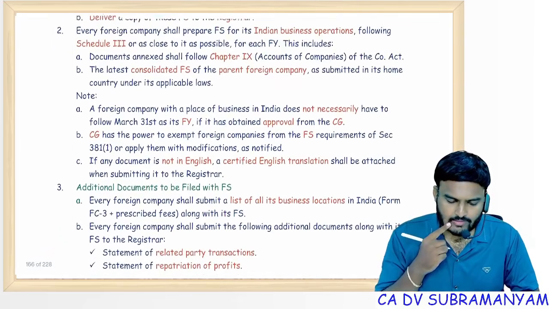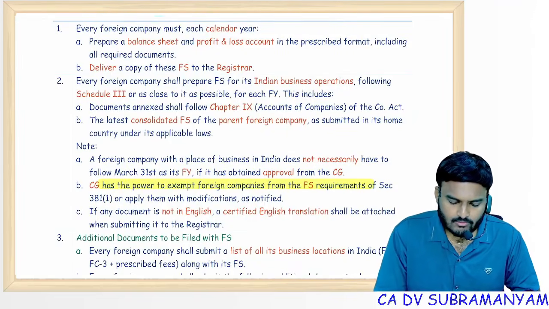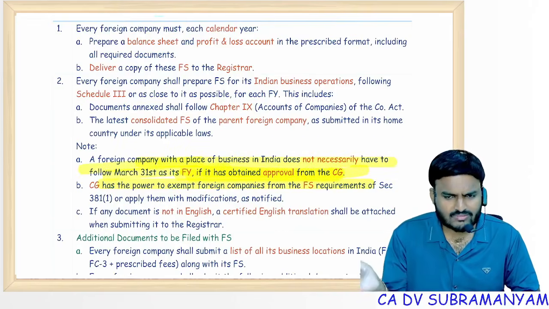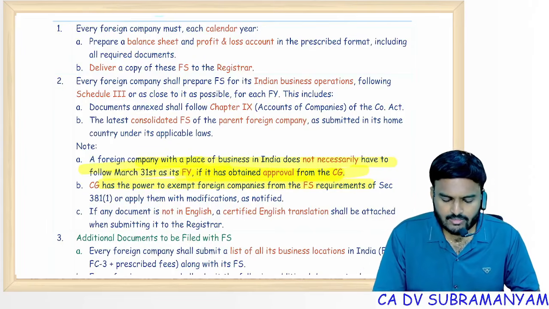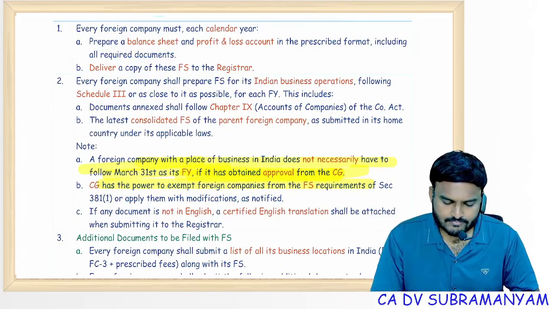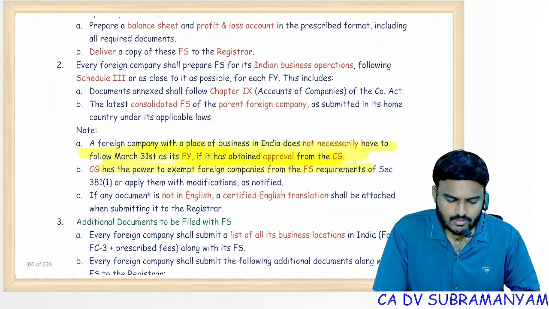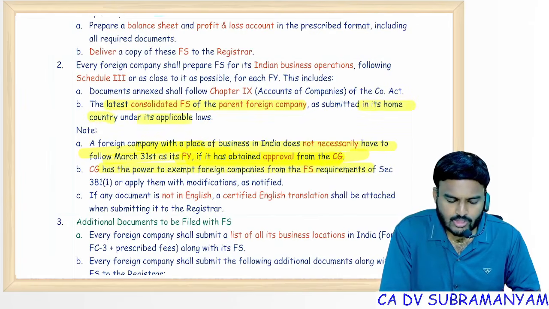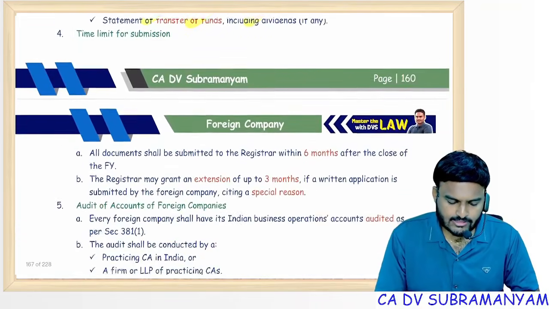Accounts I covered. Time limit important: 60 days. Foreign companies, if they want to follow a different financial year, make an application with CG. If CG gives approval, that's it. Power delegated to RD, that's secondary. But if CG gives approval, you can follow a different period as a financial year. Latest consolidated financial statements of the parent foreign company as submitted at its home country should also be filed with ROC. Additional documents, I covered these 3 points.